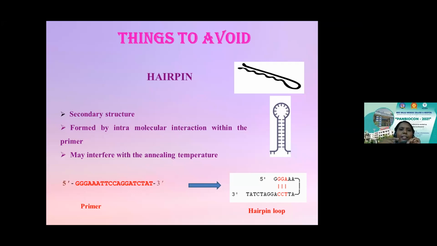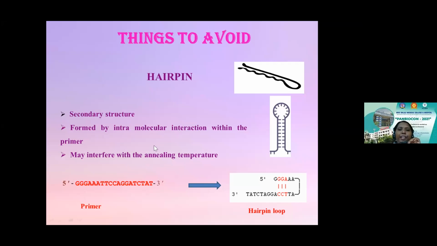When there is an intramolecular interaction between the sense strand and the antisense strand, or within the sense strand or within the antisense strand, there is a possibility of this loop formation, where it will bother the DNA polymerase, stop it from adding the nucleotides, and affect the reaction. So this should not happen at all.